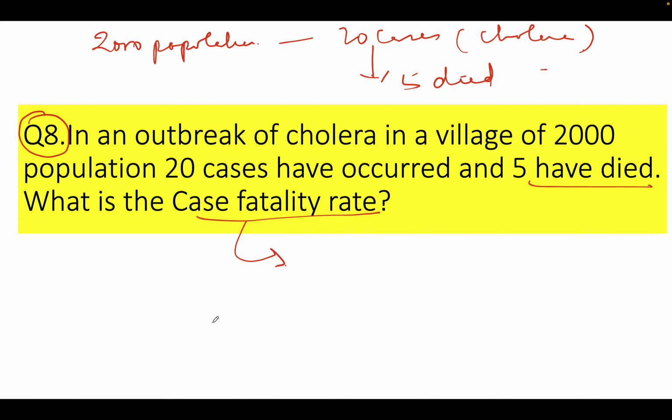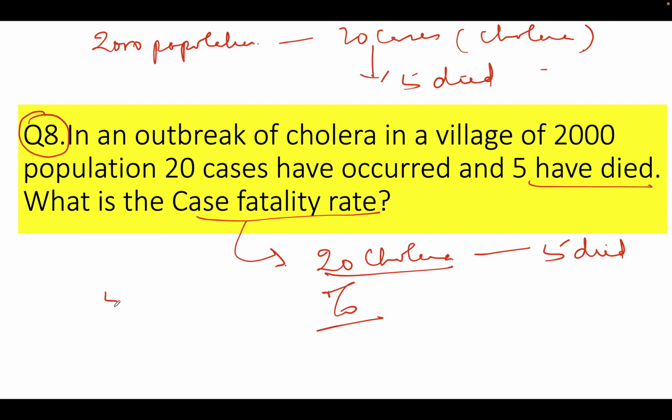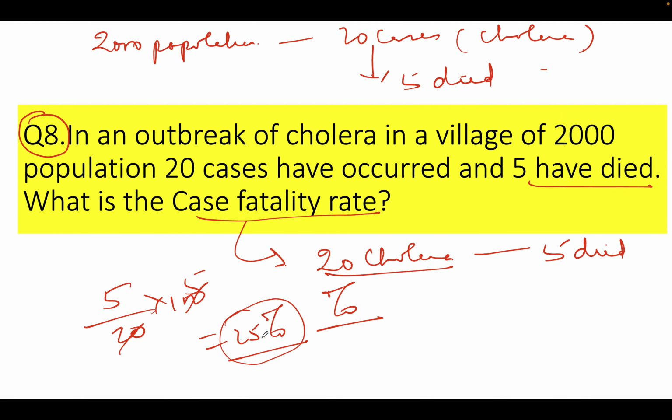So case fatality rate is, if 20 people are suffering from cholera and 5 have died, what is the percentage of death out of total disease? So 5 by 20 into 100. So it becomes 25%. So case fatality rate is, out of the number of people suffering from the disease, how many people died. So here 25% is my case fatality rate.